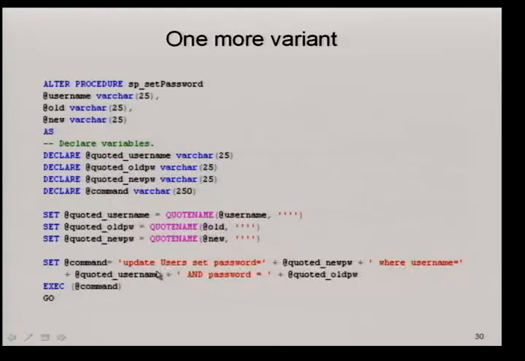So what happens in that scenario? Your statement becomes update users set password equals to, this will have a beginning delimiter, a beginning single quote followed by 24 characters. Because we don't have an ending delimiter, we'll have space where username equals to, and this quoted username will have the delimiter. So the entire stuff becomes the new password. So the statement becomes update users set password equals to single quote, 24 characters, space where space username equals to, followed by a single quote. That becomes the password, and then you have the ability to inject SQL code using the username.